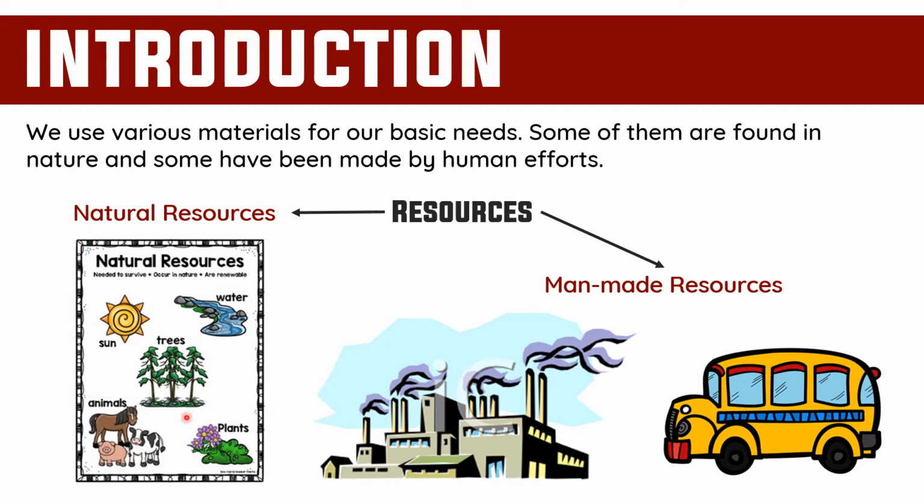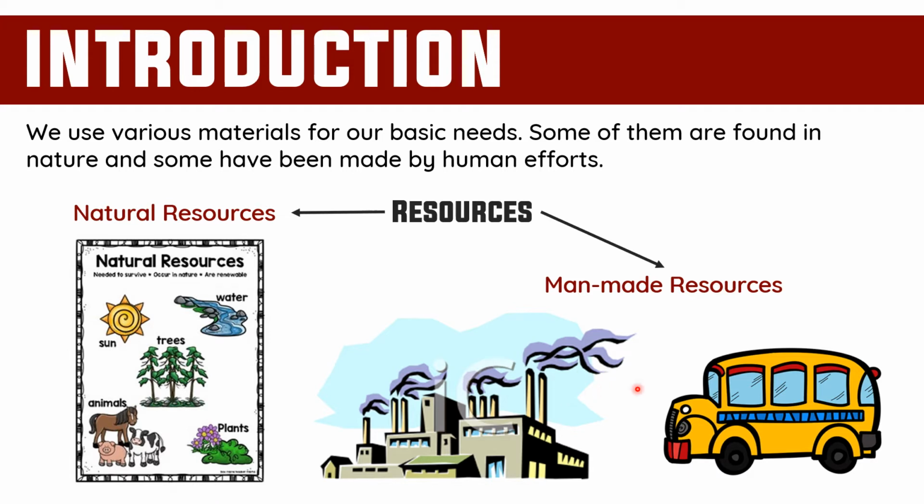In this picture you can see that under natural resources, sun, water, trees, animals, plants, air, soil, etc. are the examples of natural resources. And what are man-made resources?